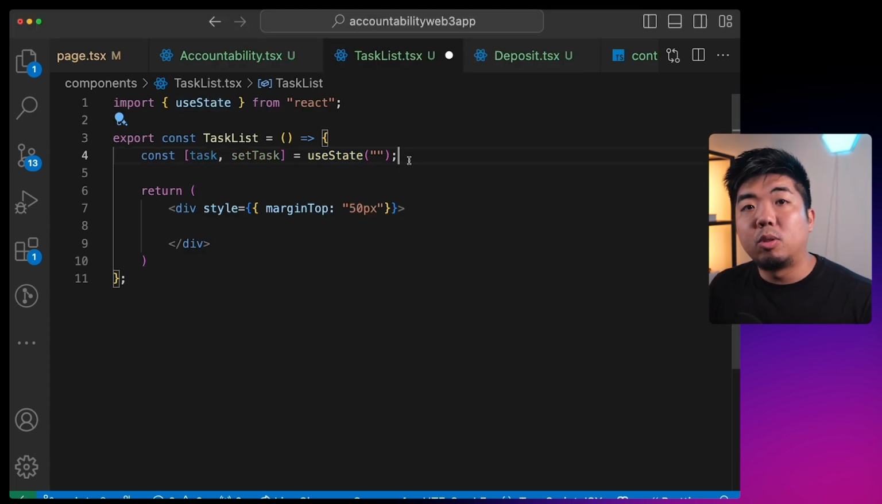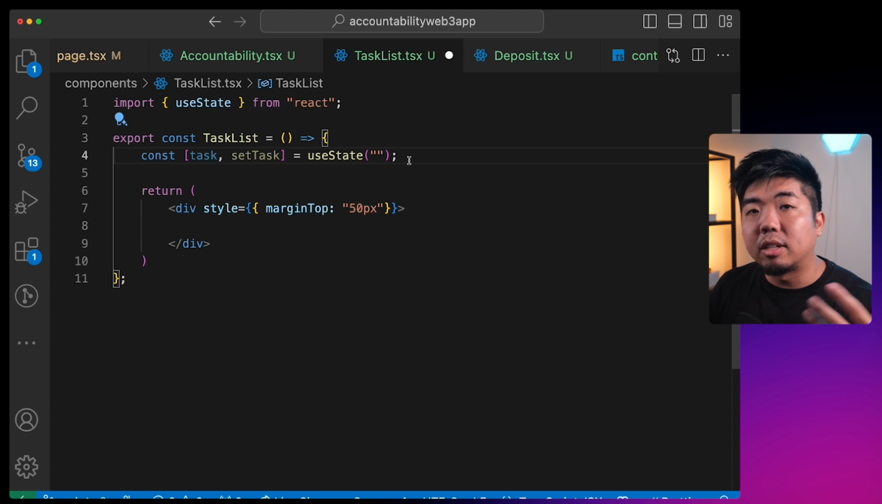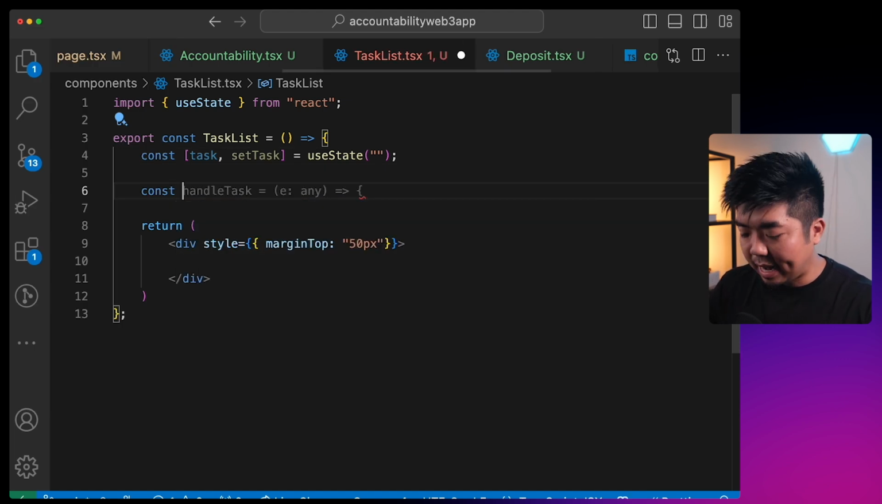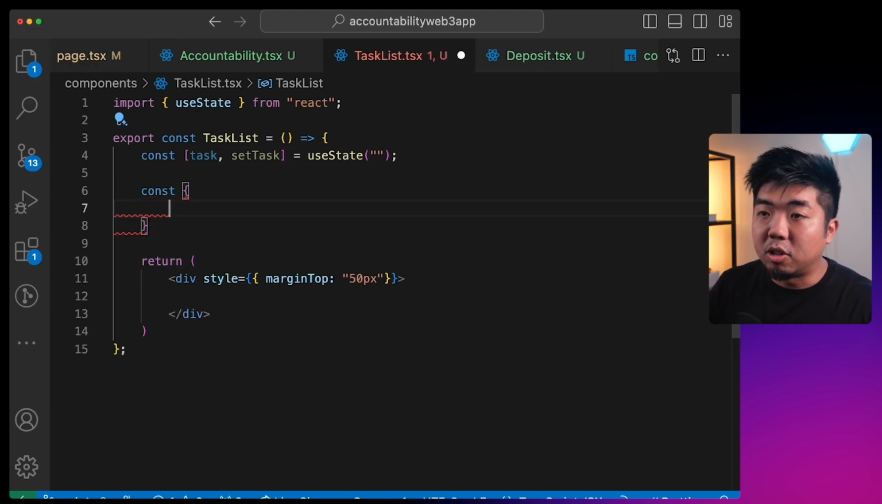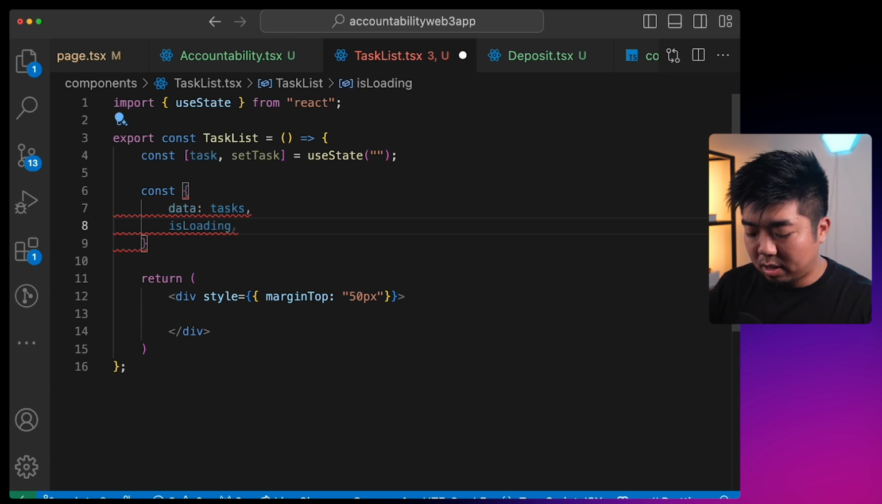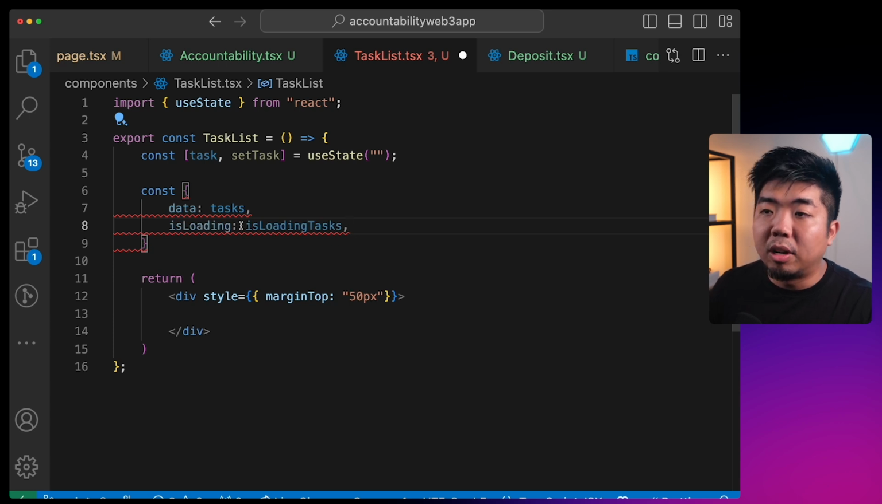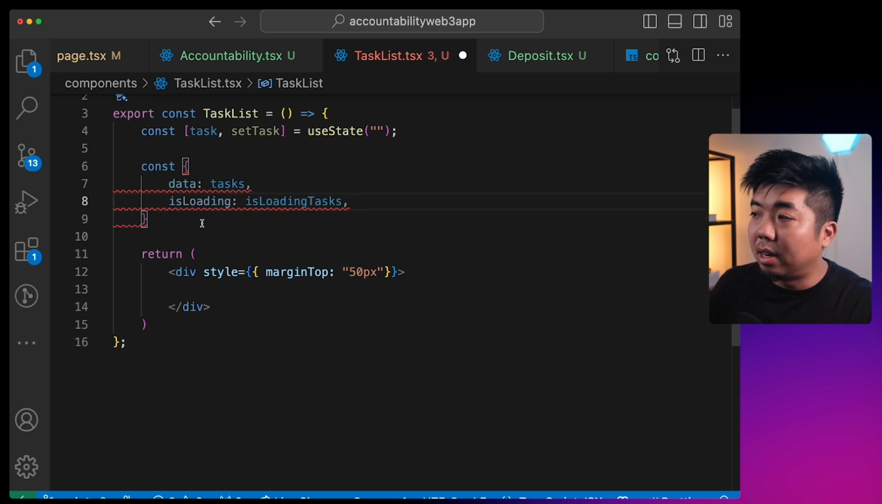And then we need to be able to get our tasks and display our tasks if there are any. So in this component here, we're going to get our tasks. And if there are no tasks that exist, then we're going to prompt a user to create their first task. So we first need to get our tasks from our smart contract. Now we're going to get our data here. We'll name that data tasks. But we can also check the loading state here. So we'll say isLoadingTasks, and we can make sure that we have loaded all our tasks before we prompt anything within our app.